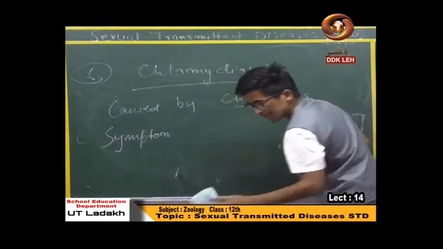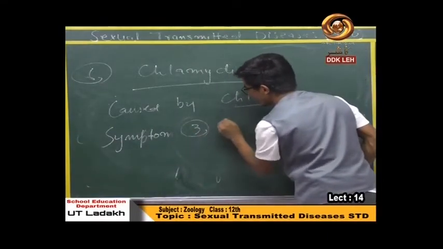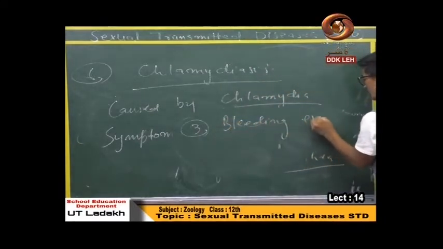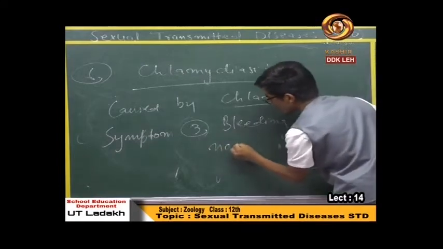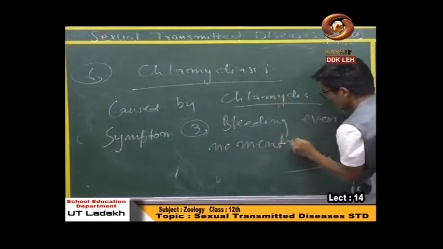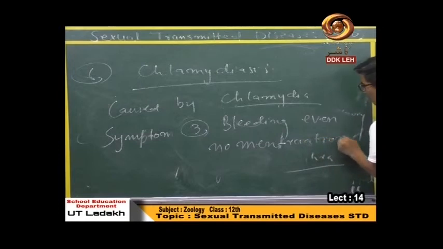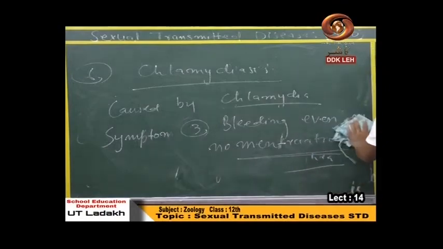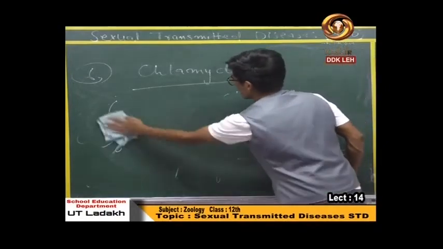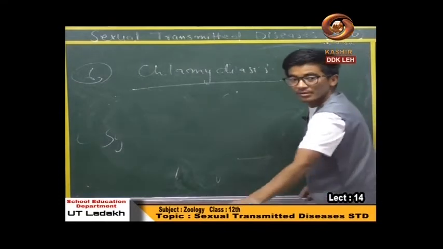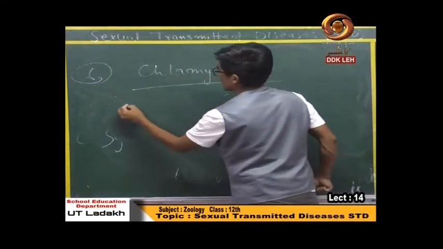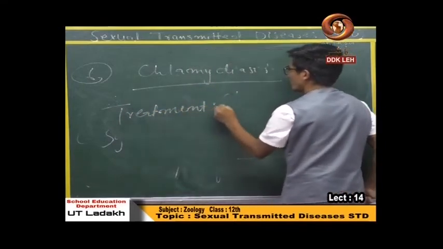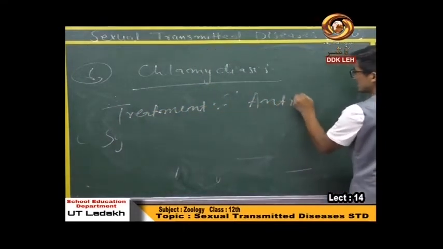The third symptom of this disease is bleeding even when there is no menstruation. When there is no menstruation, even then there is bleeding in females. Treatment, again, they can treat with the help of antibiotics.